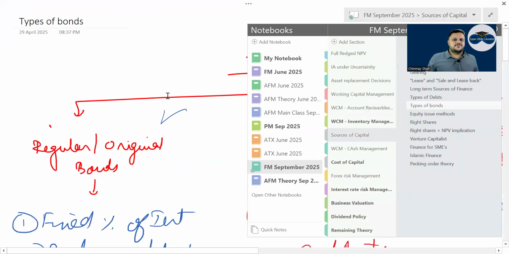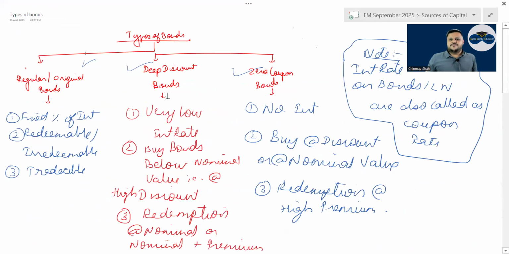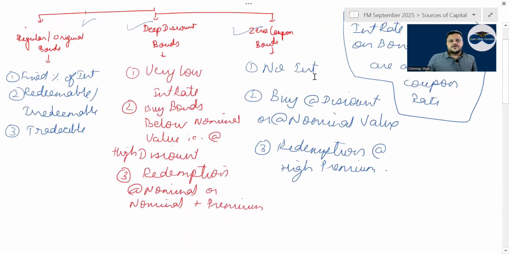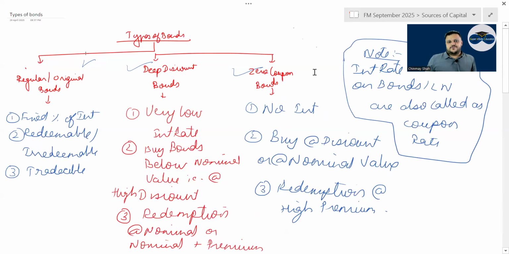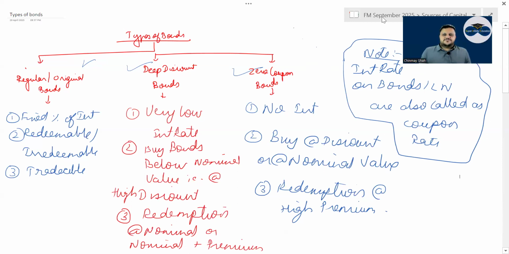Types of debt, then types of bonds. You have the regular original bond. You have deep discount bonds, which are issued at quite a low interest but at very less cost than the nominal value, and will be redeemed at nominal value. Then there will be zero coupon bonds, correct? Zero coupon bonds means no interest will be paid, right? Buy at discount or at nominal value and redemption at high premium. No interest is paid, but redemption will be at a high redemption value, more premium.